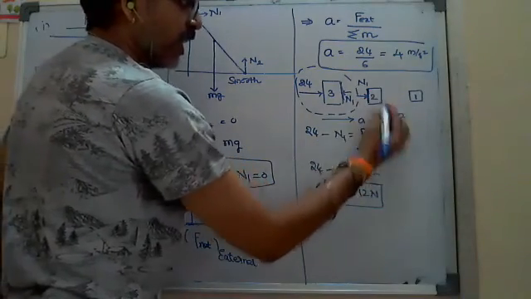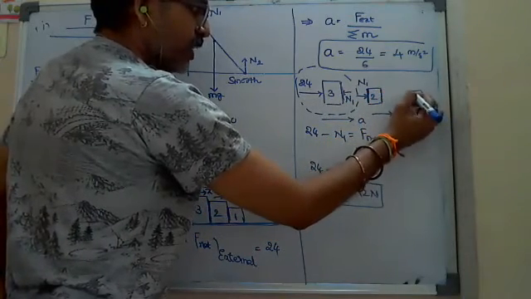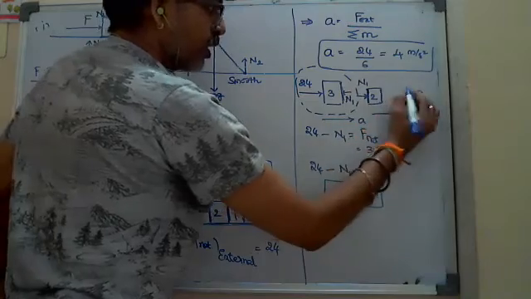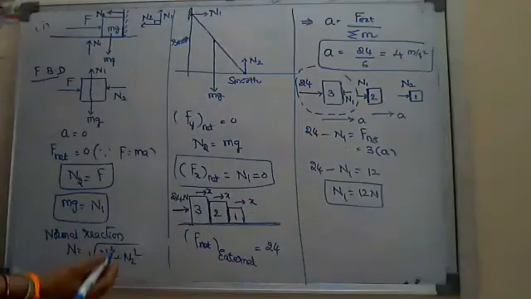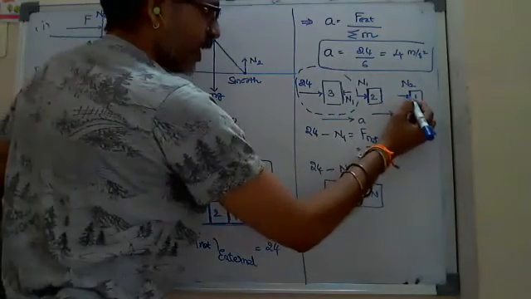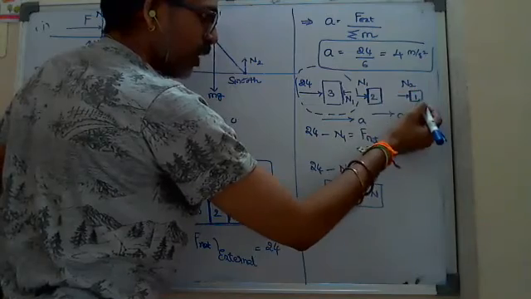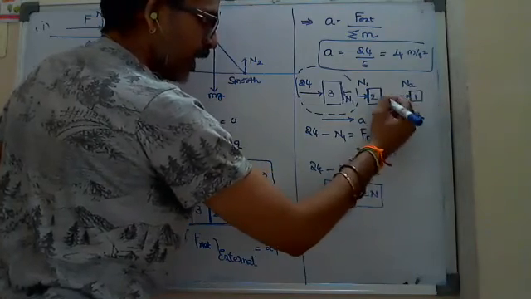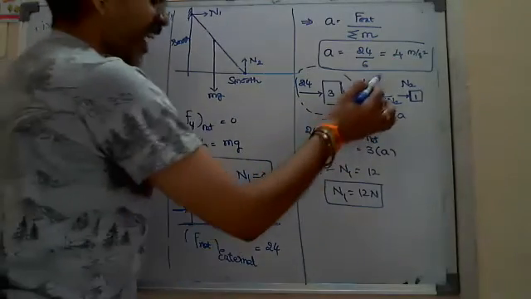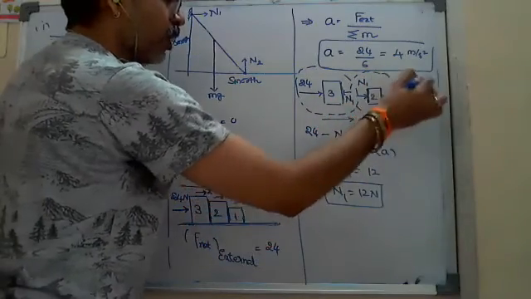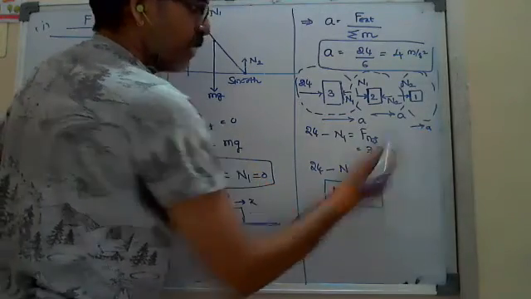And that acceleration here, how to get there? Look at the 2 kg block in contact with the 1 kg also. The 2 kg block tries to push the 1 kg block with some normal reaction N2. Why? Because normal reaction is the internal force and it should act on the 2 blocks in contact. So N2 in the opposite direction, this is N2. All the 3 are moving with the same acceleration.